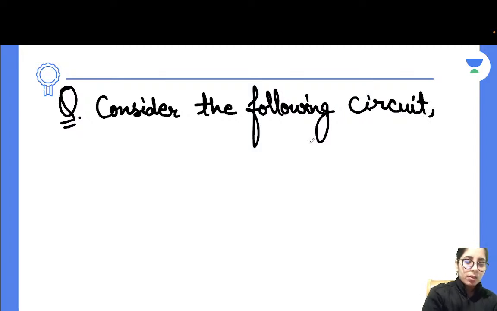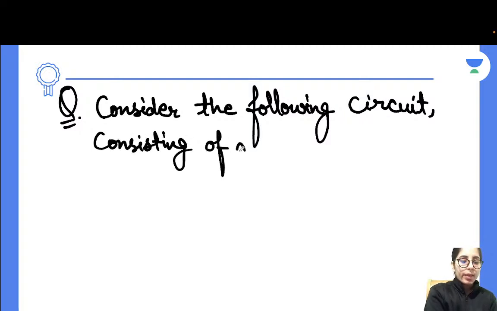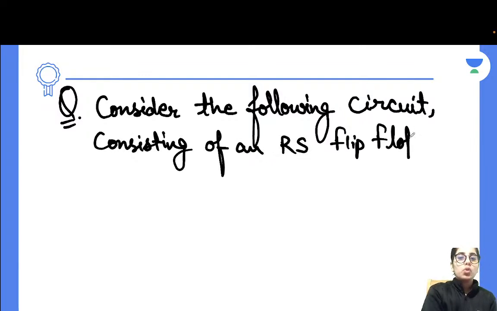Consider the following circuits consisting of an RS flip-flop.